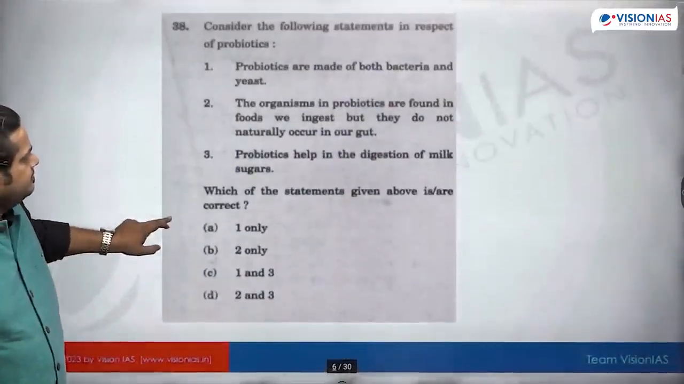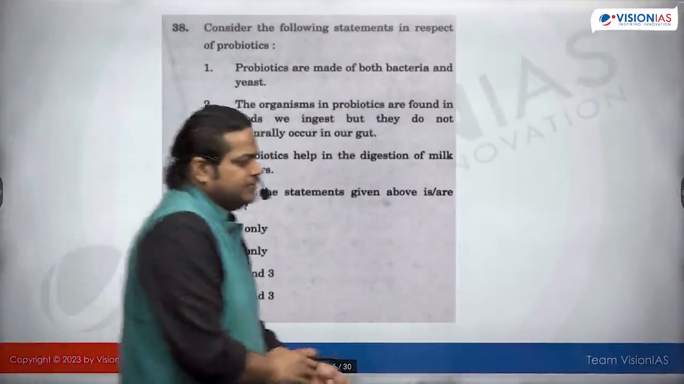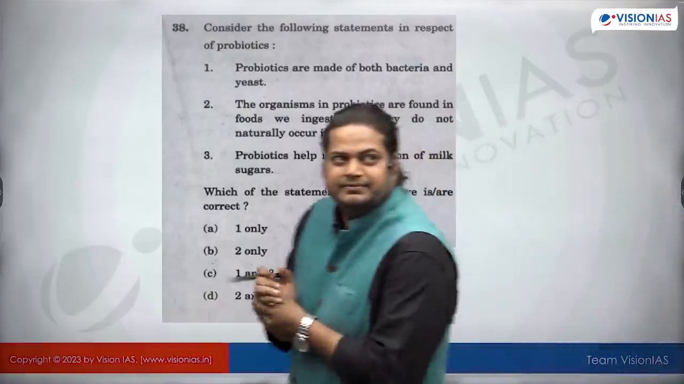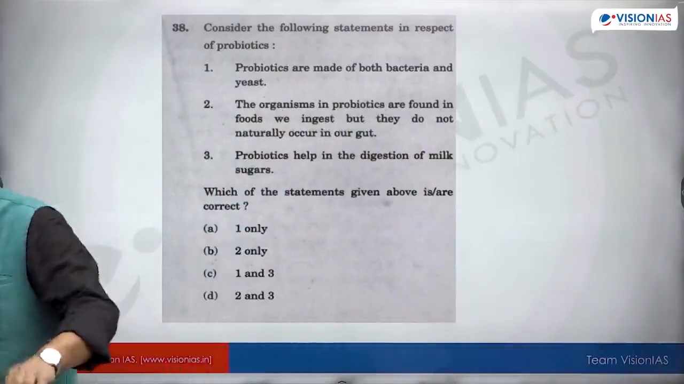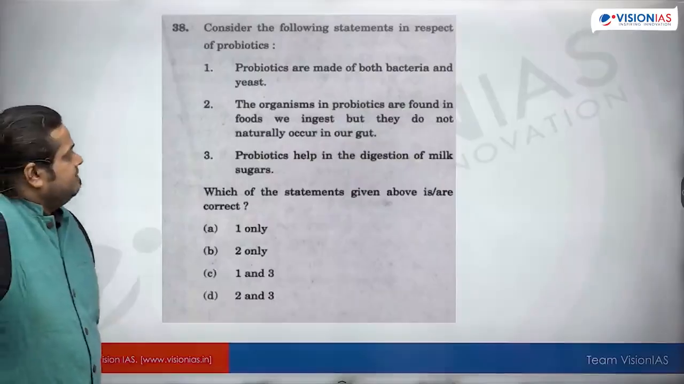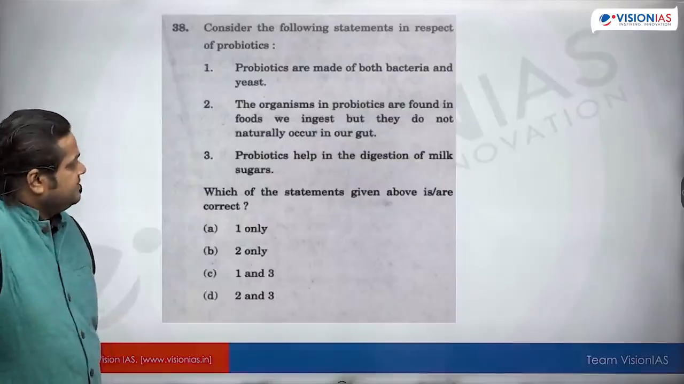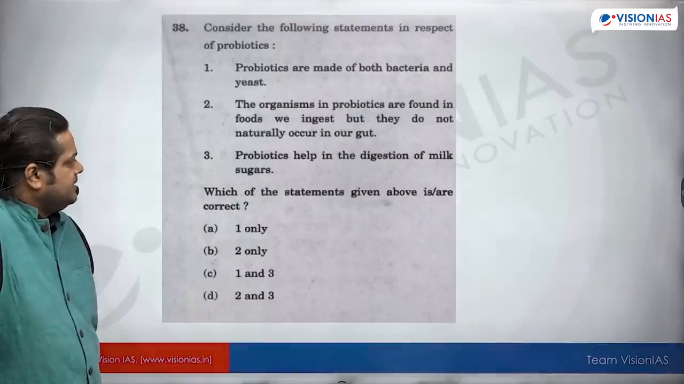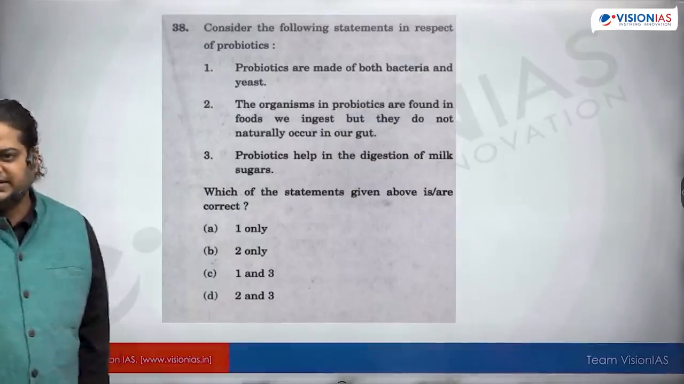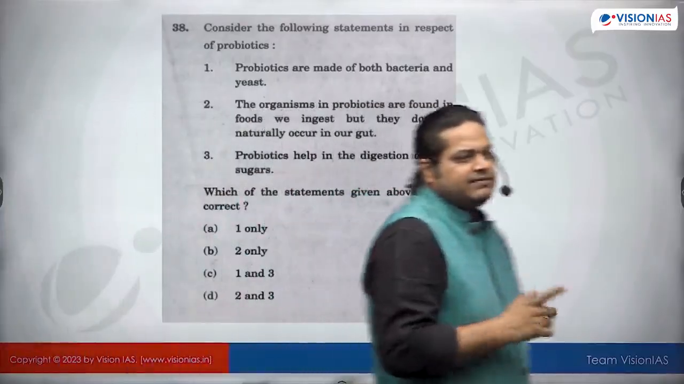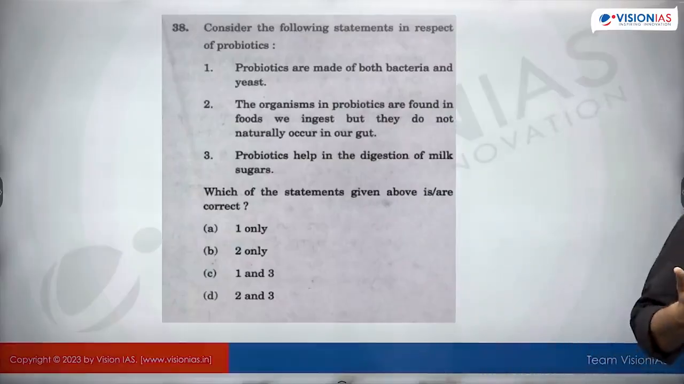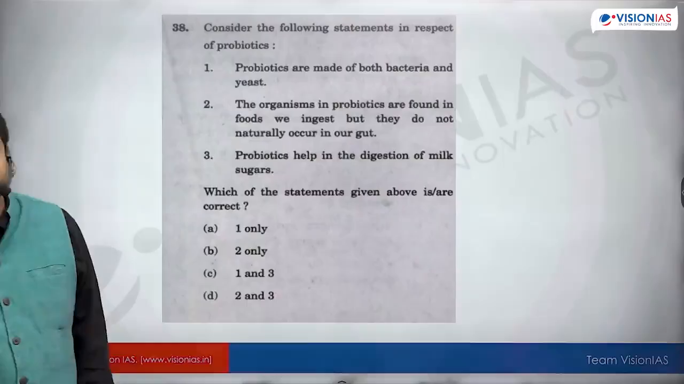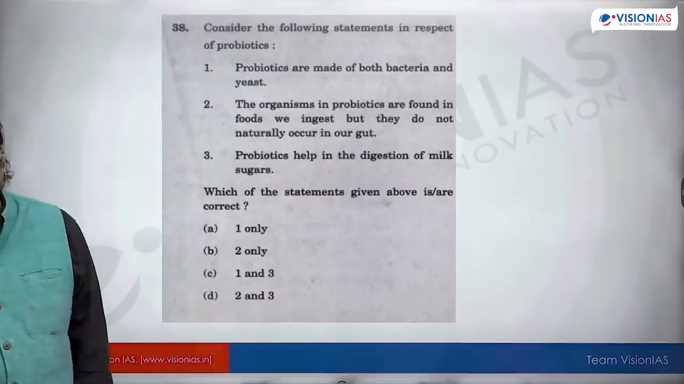See this? Consider the following statements in respect of probiotics. Probiotics are made of both bacteria and yeast. The organisms in the probiotics are found in foods we ingest, but they do not naturally occur in our gut. Probiotics help in the digestion of milk sugars. The same thing: what are probiotics, where are they found, what are their practical applications? Basically, they are sticking to their demand of what they want from us. So we need to know the answers to these 3-4 questions.